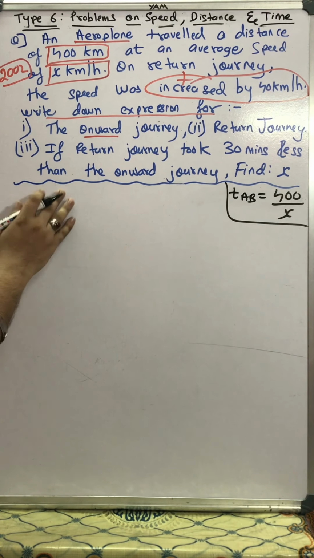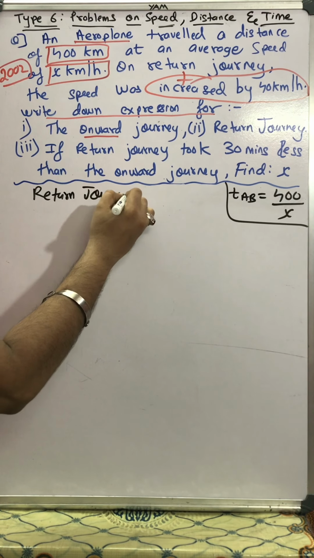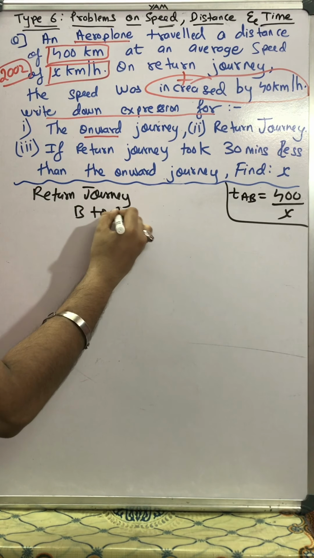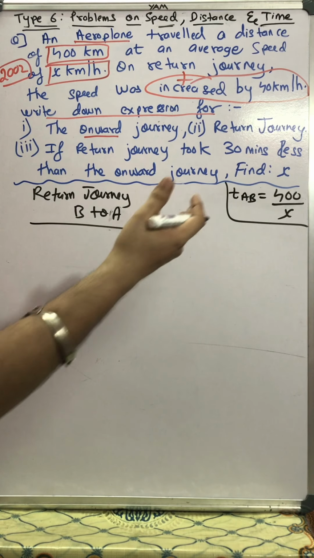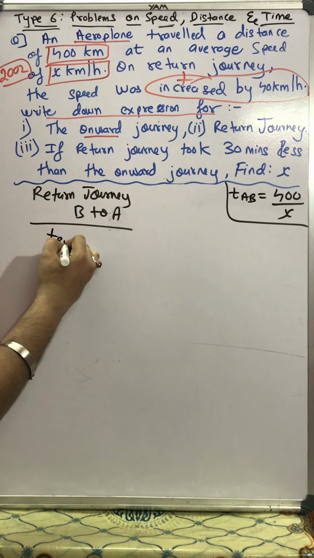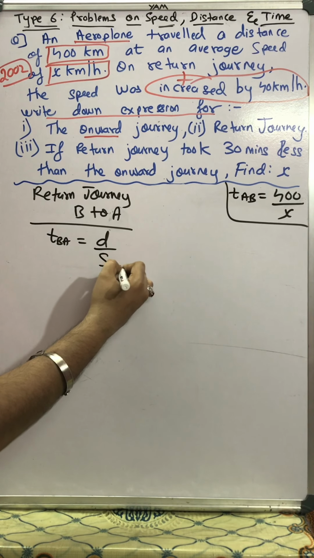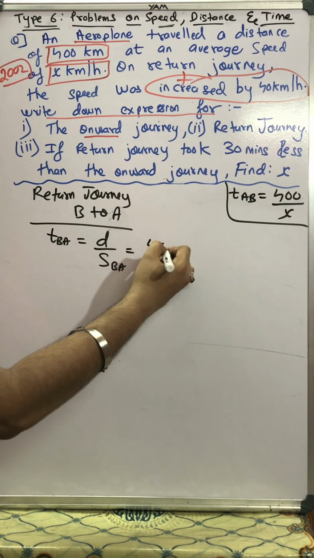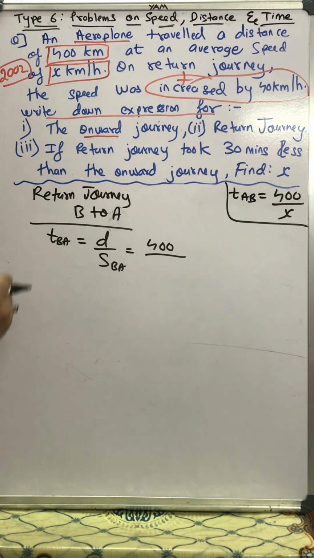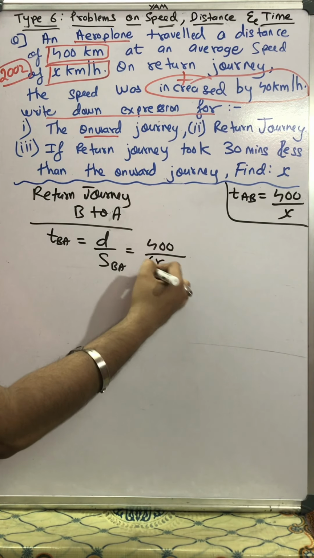Now students, finding about the return journey, which is going from B to A. I have erased the diagram, but you all remember the diagram. Returning from B to A. So return journey, time from B to A will be distance upon speed of B to A. And distance was given as 400, and speed we found out, it was increased by 40. So it's x plus 40.